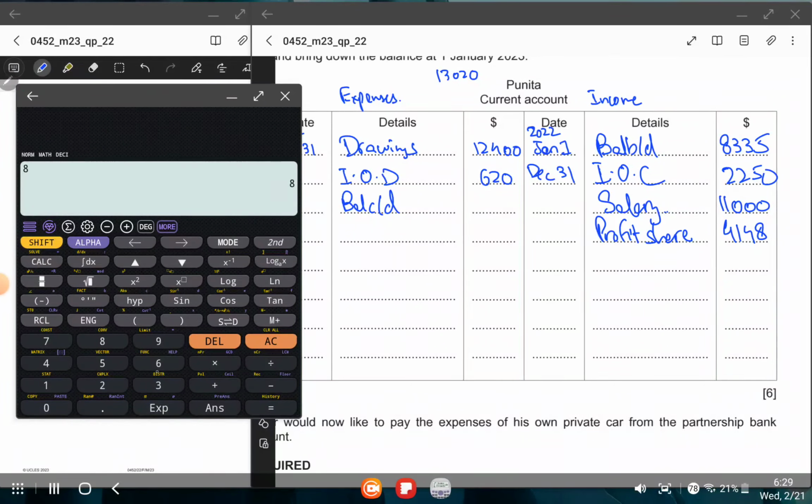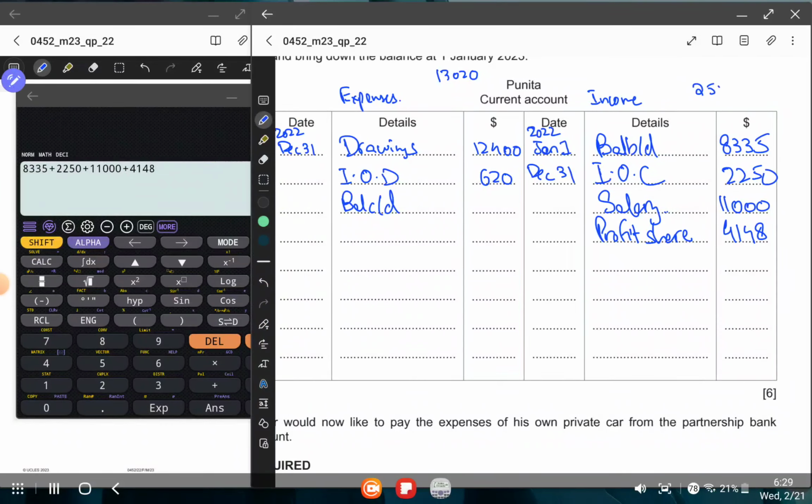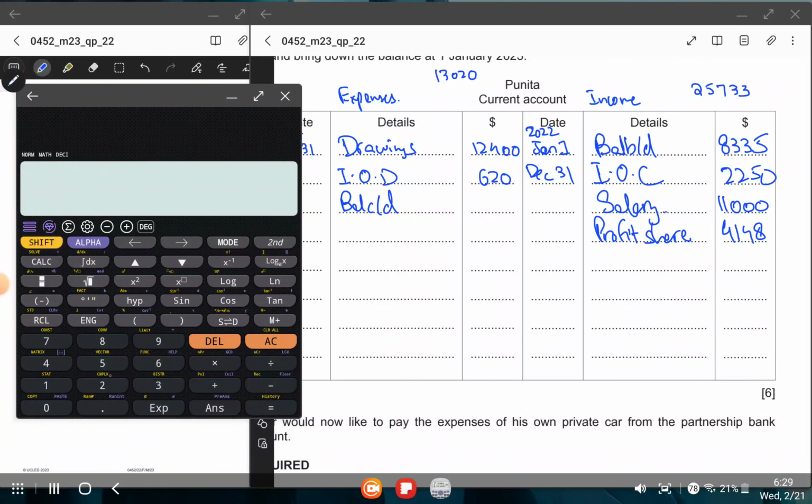And then we have the credit side 8335 plus 2250 plus 11,000 plus 4148, which is 25,733. We will subtract both these figures now, guys. 25,733 subtracted from 13,020. It's 12,713.